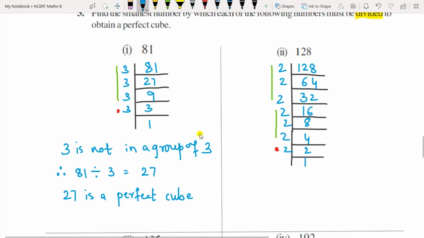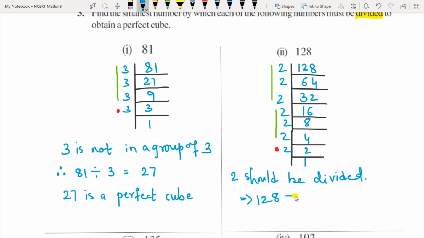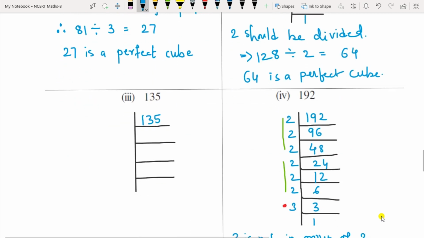So divide that number, whatever is remaining that you should divide. So 2 should be divided, so that gives you 128 divided by 2, it gives 64. Therefore 64 is a perfect cube. Okay.